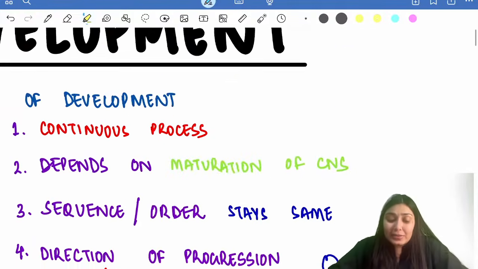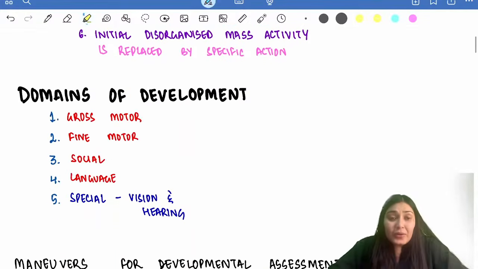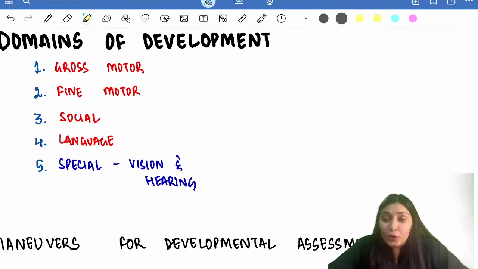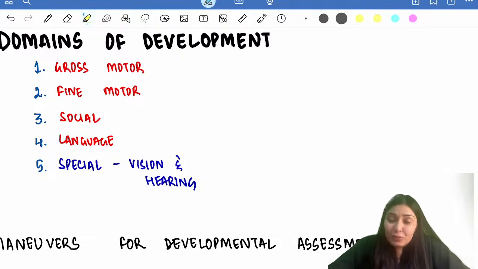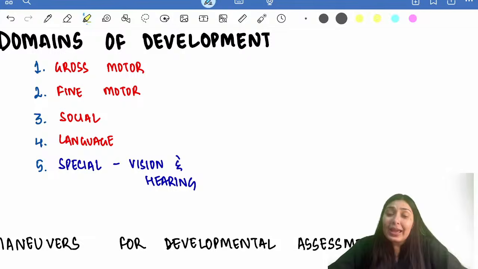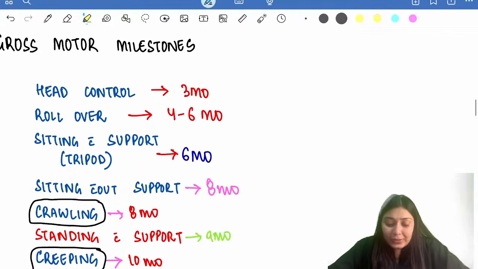So these are the 6 laws of development that you should be very well versed with. Now in development, we have 4 domains majorly. These are gross motor milestones, fine motor milestones, social milestones, and language milestones. And lastly, we have certain special milestones, vision and hearing, which we won't be discussing today. We will be focusing on these 4 domains only: gross motor, fine motor, social, and language. So let's start with the gross motor milestones first.